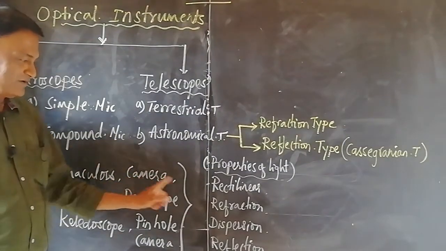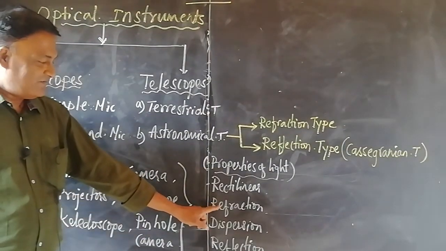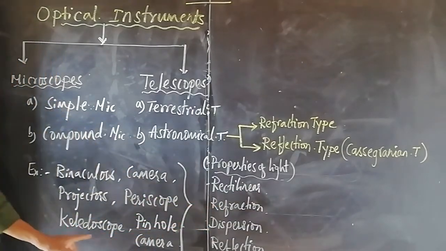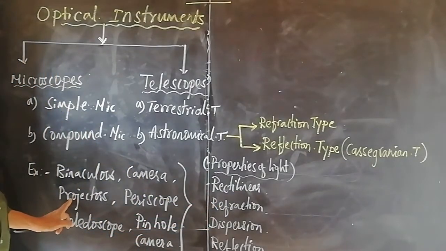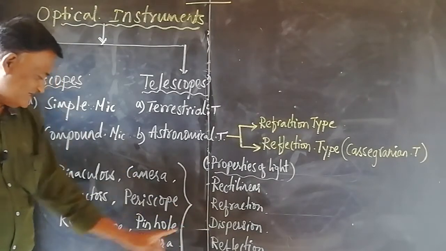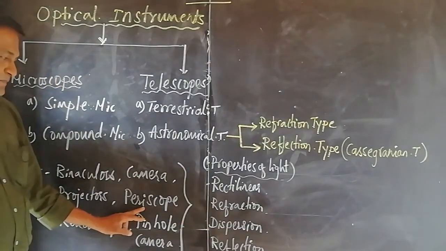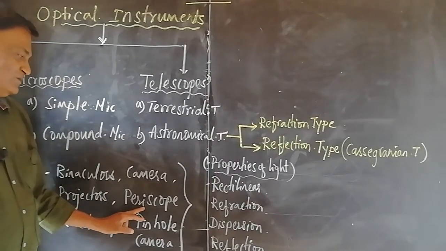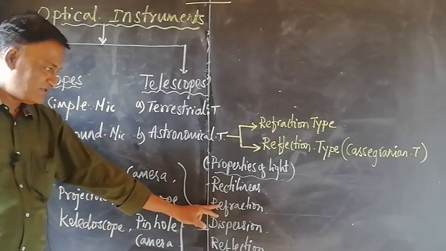Camera also works on the basis of refraction of light. Projectors work on the property of light called refraction of light. Periscope is an optical instrument, works on the principle of refraction of light.